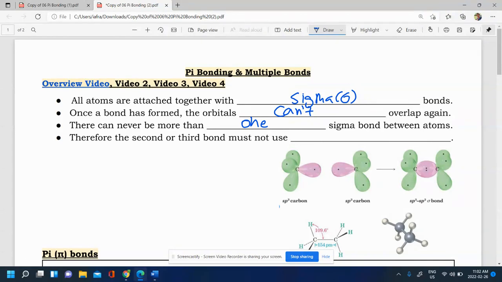So even if you have double bonds and triple bonds, the additional lines that you have there are actually not from more direct overlap. It's from a different type of overlap we'll learn soon. But there's only one sigma bond in the double bond and in the triple bond, and then the other part of it is going to be a different type of overlap that, again, we'll see soon. So therefore, if you have a second or third bond, they're not going to use a hybridized orbital. So the second or third bond must not use hybridized orbitals.